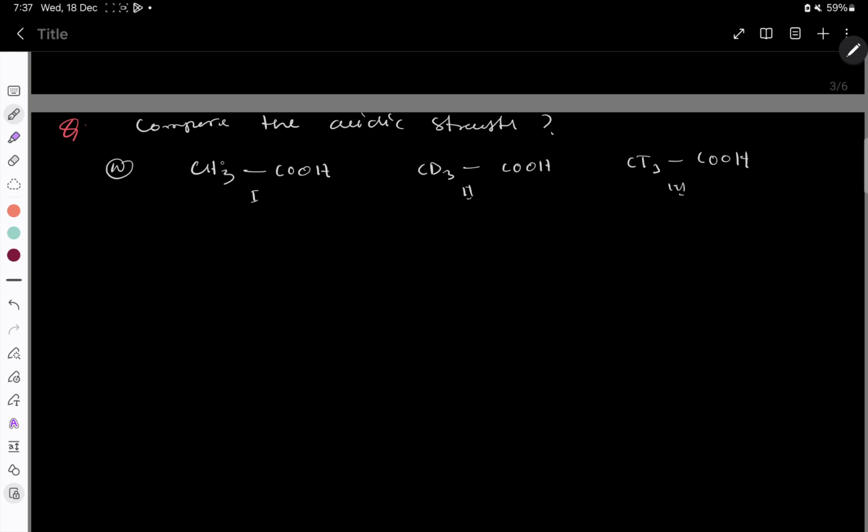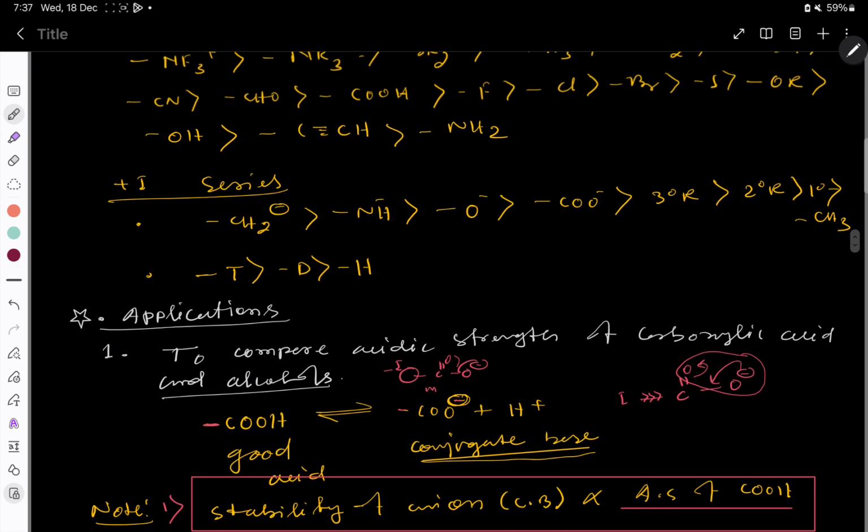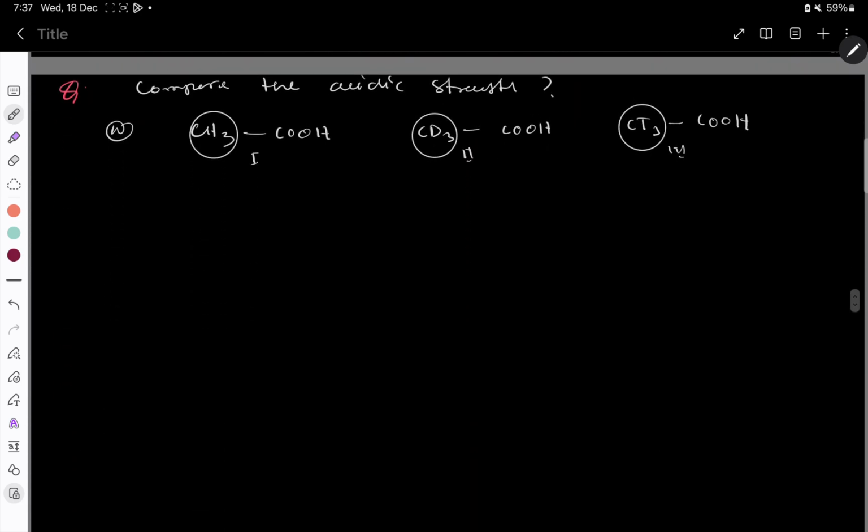Basically you have to check this group: CH3, CD3, CT3. As I told already, in the plus I series, tritium is more than D, which is more than H. So here first, number is same, distance is same, right?